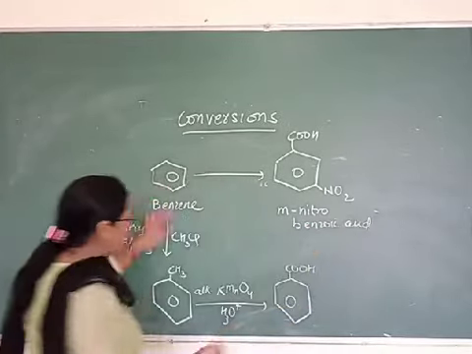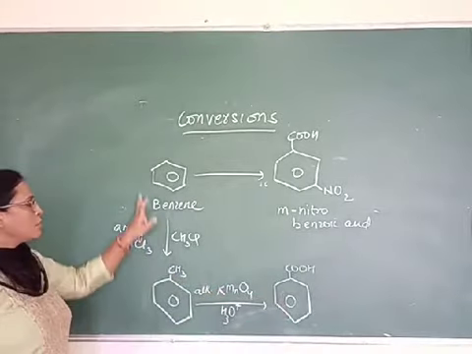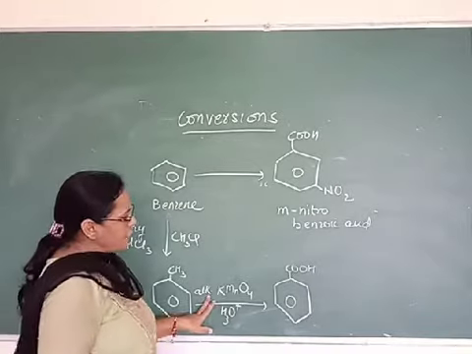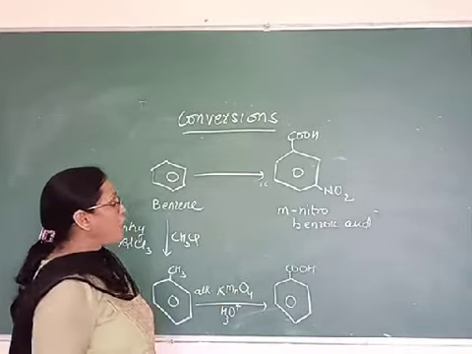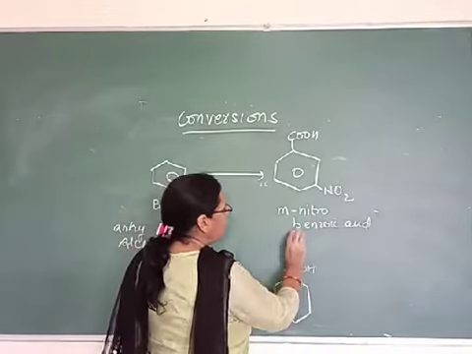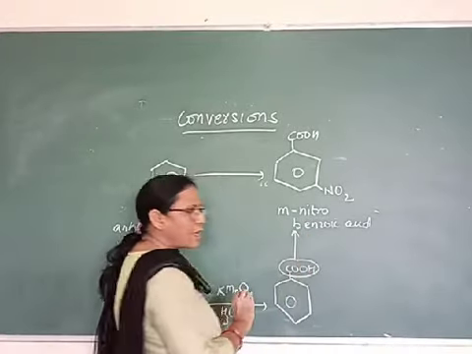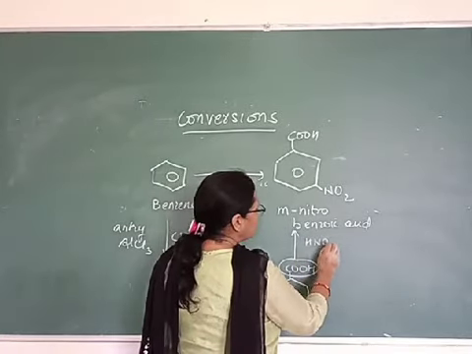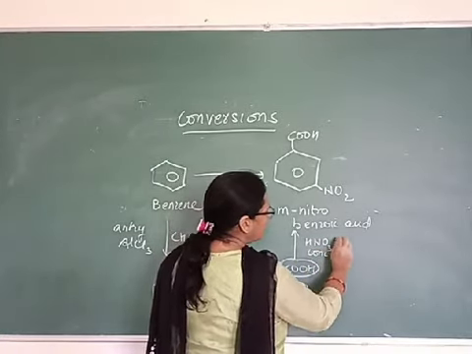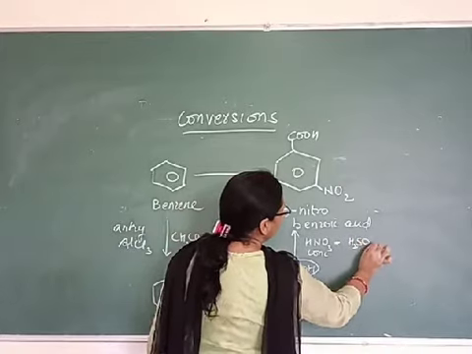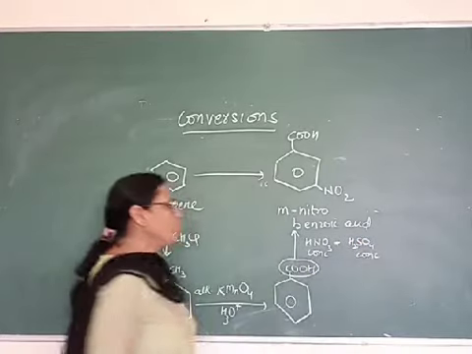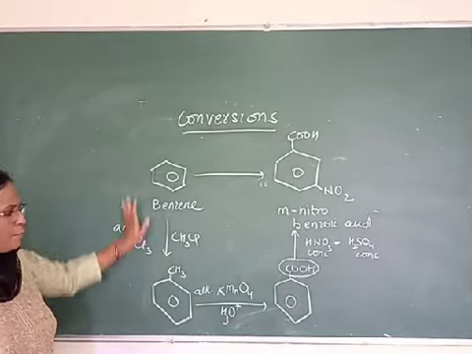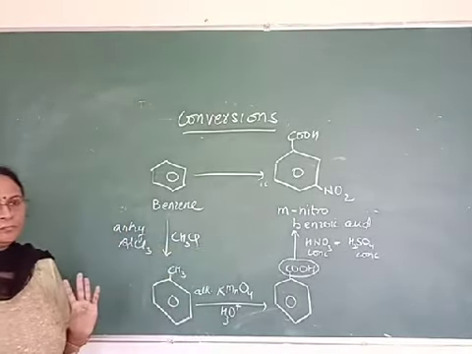To prepare benzoic acid, we will follow the same steps. First of all do its alkylation. Afterwards you oxidize it, it will convert to benzoic acid. After benzoic acid, you know that this carboxylic group is a meta-directing group. So you can do its nitration directly. Nitration is done in the presence of concentrated nitric acid and concentrated sulfuric acid. So when you do the nitration, we will get meta-nitrobenzoic acid here. So same process, only one step is different.